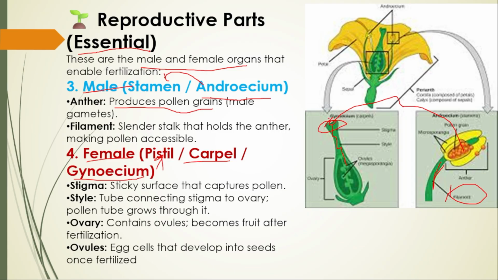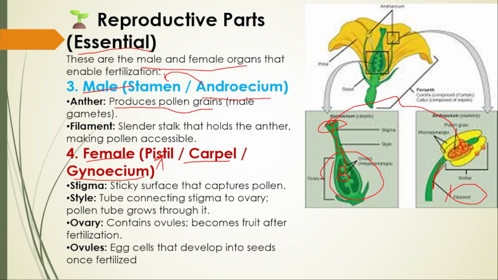So stigma is the landing platform, the style connects the stigma and ovary for the growth of the pollen tube, and the ovary contains what? Ovules. After fertilization, this ovary itself becomes fruit, and the small tiny portions inside are the ovules.